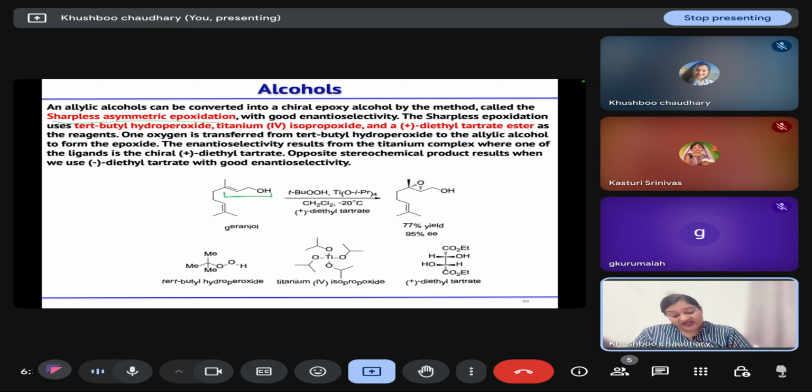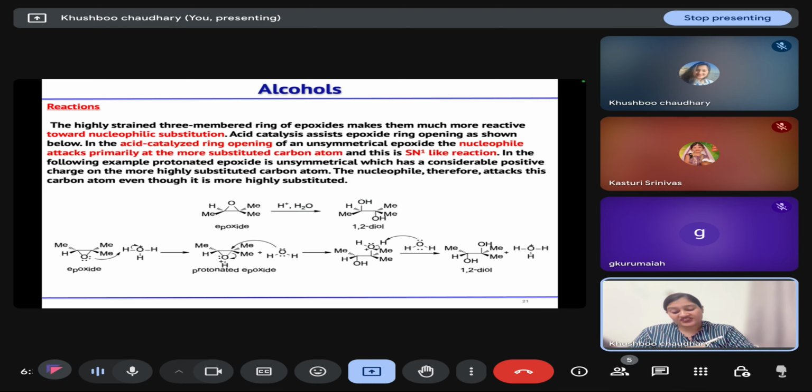So in this case, we are treating it with a per acid, a titanium isopropoxide source, and diethyl tartrate, that is plus or minus, that will decide the stereochemistry of the epoxide, whether it will form from the above face or from the below face. So this is an example of that.